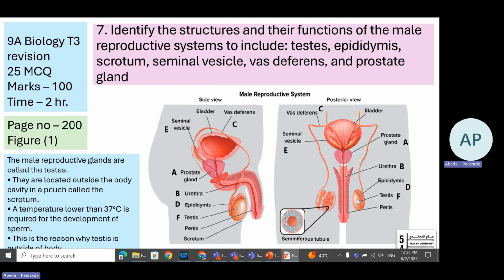Now you can see this is the testis. On top of the testes, there is a coiled tube called the epididymis, where the sperms are stored and matured. In the testes, sperms are formed, but they are stored and matured in the epididymis. Epididymis continues into a long, thin tube on either side, which is called the vas deferens. Now, vas deferens continues here into a seminal vesicle.